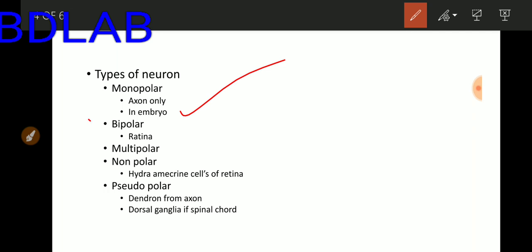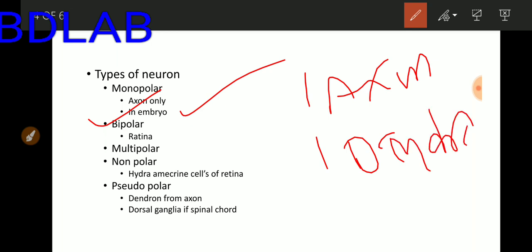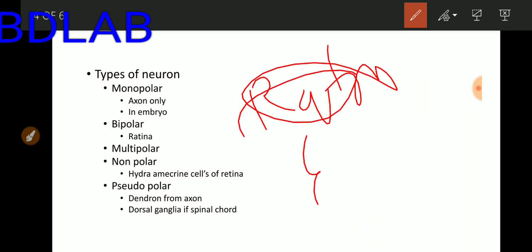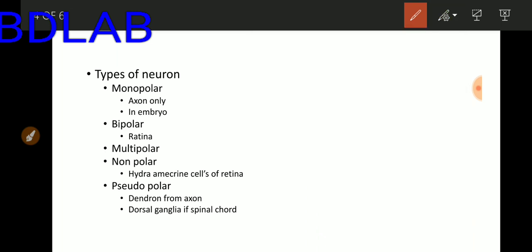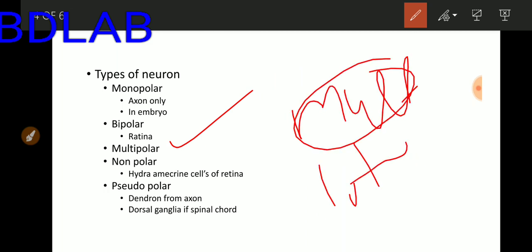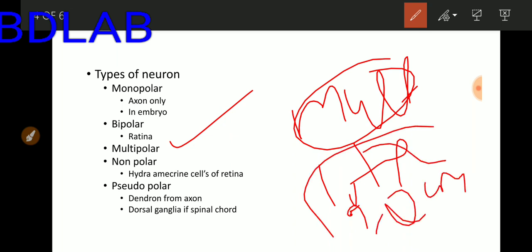Second type of neuron is bipolar neuron. Bipolar neuron has one axon and one dendron. Bipolar neurons are present in the retina of the eye. So second type of neuron is bipolar. Third type of neuron is multipolar. Multipolar neuron has one axon and more than two dendrons. Most neurons in the nervous system are multipolar neurons.